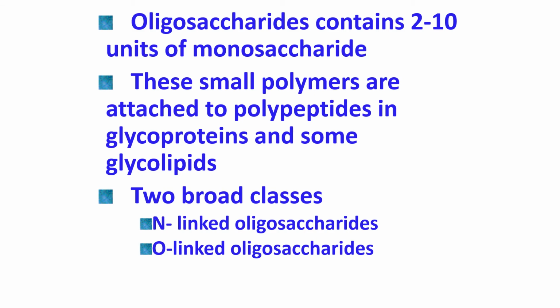Either they may link to the non-sugar part by N-glycosidic linkage, or they may link to these proteins and lipids by means of the O-glycosidic linkage. So there are two broad classes, N-linked oligosaccharides and O-linked oligosaccharides, and mainly they exist in the cell either as glycolipids or as glycoproteins.